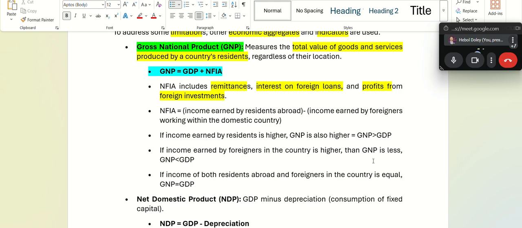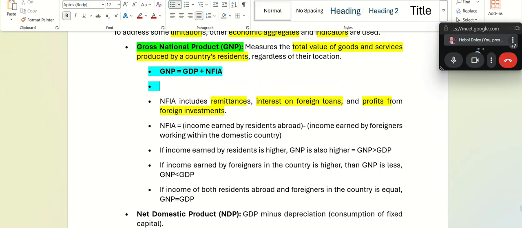Okay, this is NFI. Look at the screen. NFI is income earned by residents working abroad minus income earned by foreigners working in a country.